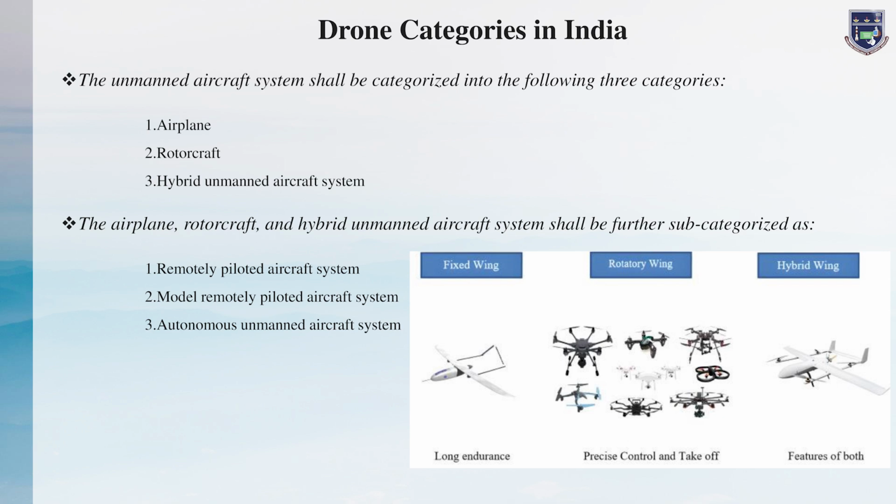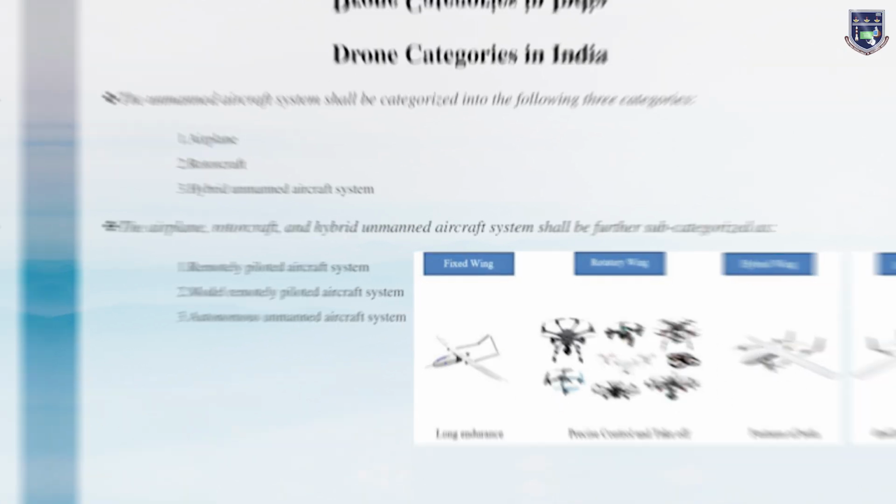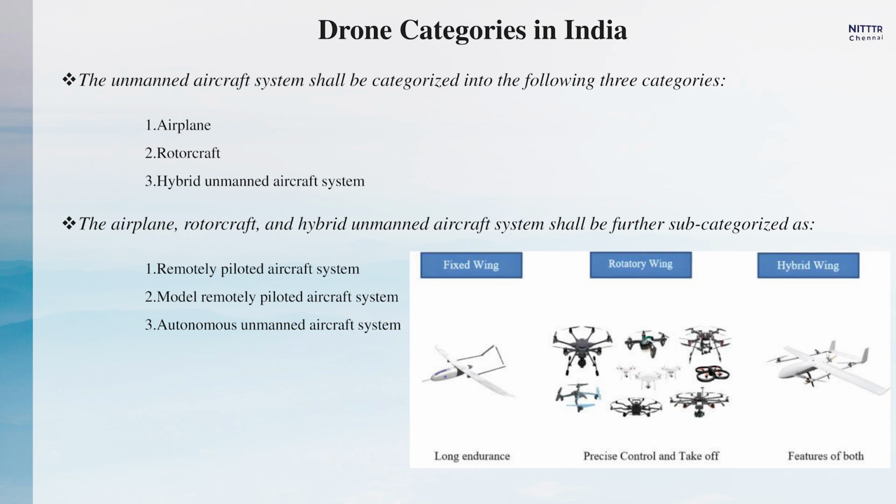The DGCA categorized the unmanned aerial vehicle system or unmanned aircraft system into three categories: airplane, rotorcraft and hybrid unmanned aircraft systems. So, if you want to work on any aspect of developing an unmanned aerial vehicle, you have to categorize it under one of these categories. We have remotely piloted aircraft system, model remotely piloted aircraft system and autonomous unmanned aircraft system.